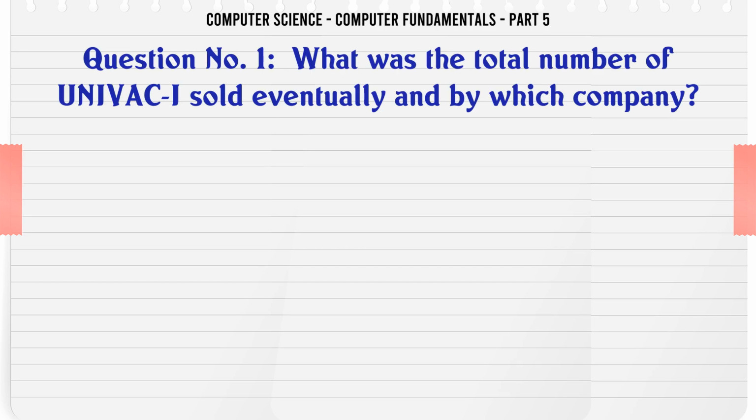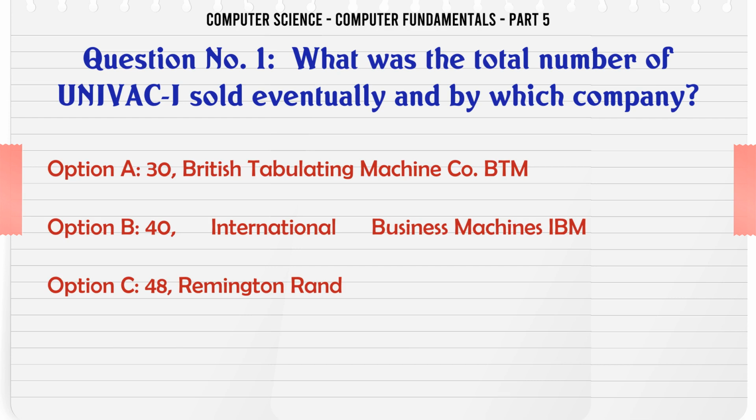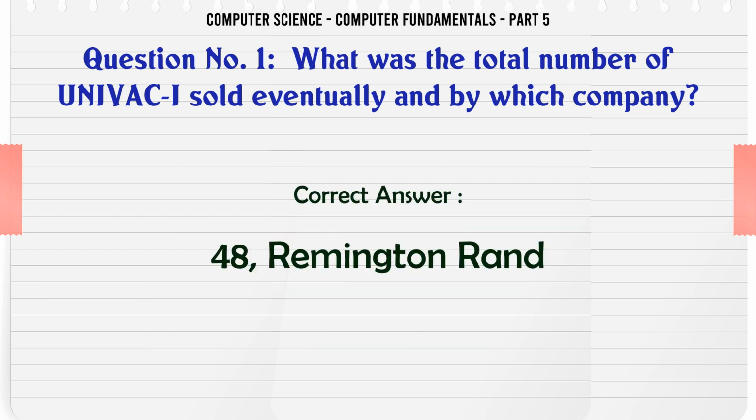What was the total number of UNIVAC-I sold eventually and by which company? A. 30, British Tabulating Machine Co. BTM. B. 40, International Business Machines IBM. C. 48, Remington Rand. D. 40, International Computers Limited ICL. The correct answer is 48, Remington Rand.